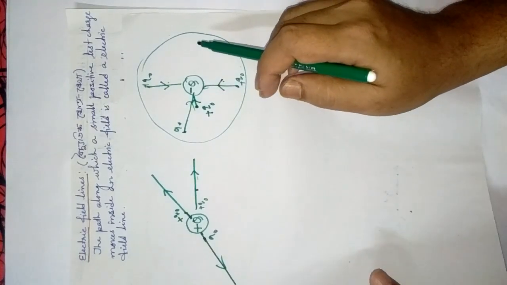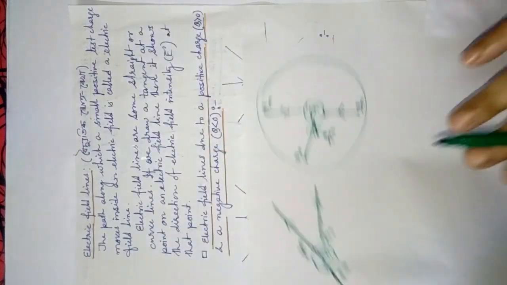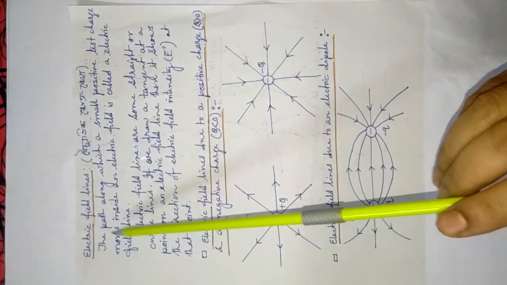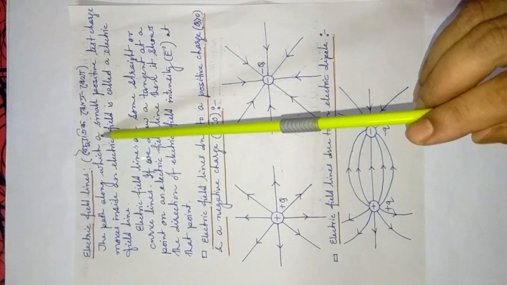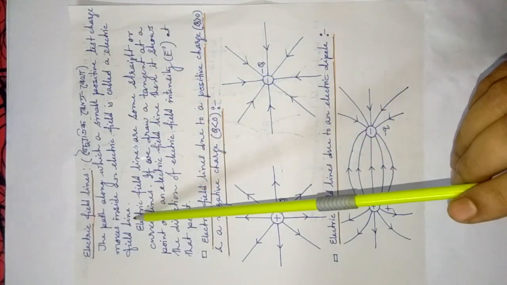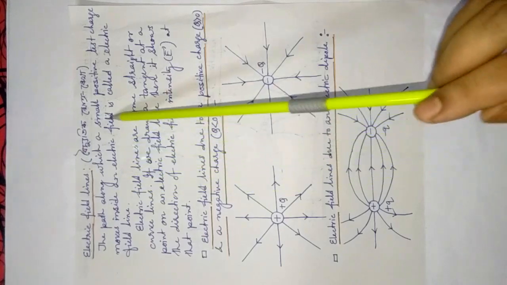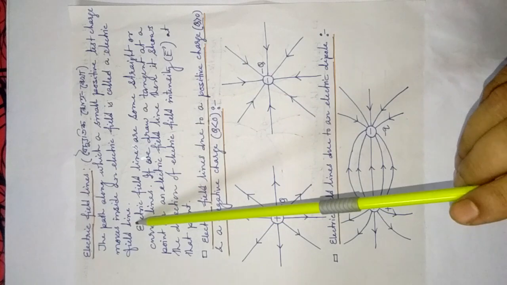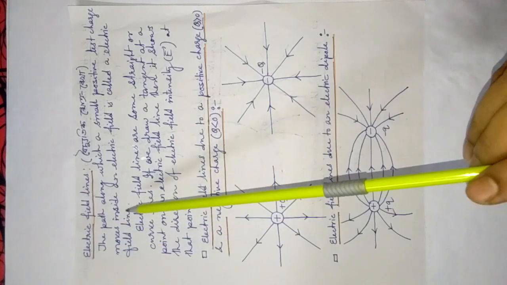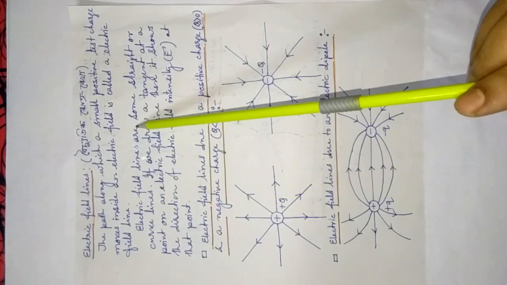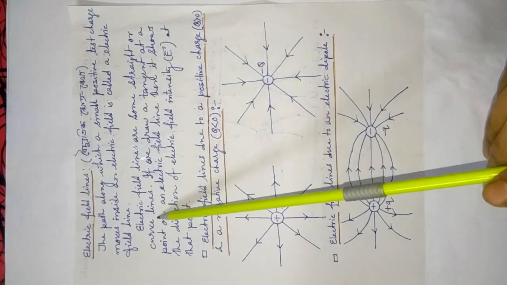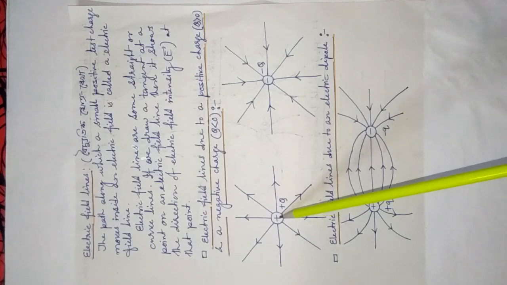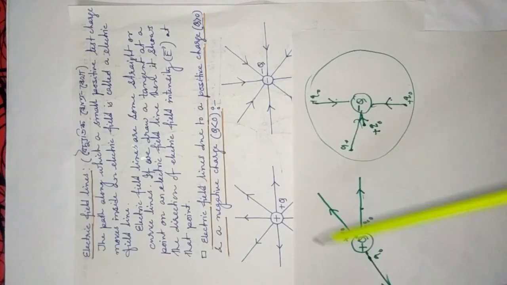That's why you can see this definition of electric field line: the path along which a small positive test charge moves inside an electric field is called electric field line. But one thing is that electric field lines are either straight or curved lines. Here I have shown this one for positive charge. Already I have drawn here. For positive charge, what happened?